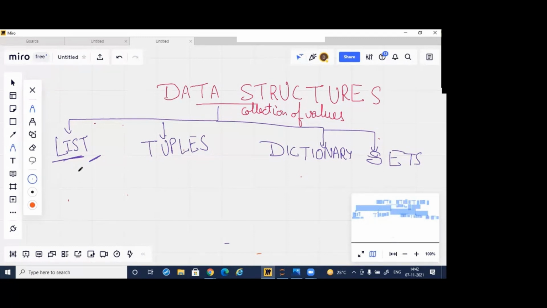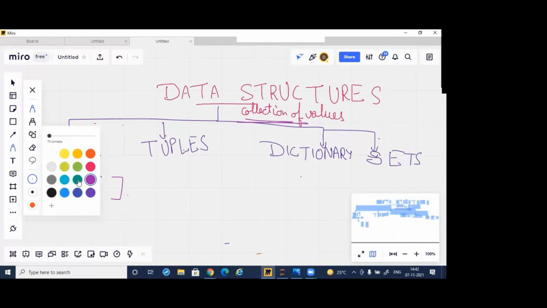We can create a list by collecting a few values in square brackets. Slowly we are going to do list, tuple, dictionary and set, but these are the major data structures in Python. So how to create the list? I have to use the square brackets for making the collection of values.